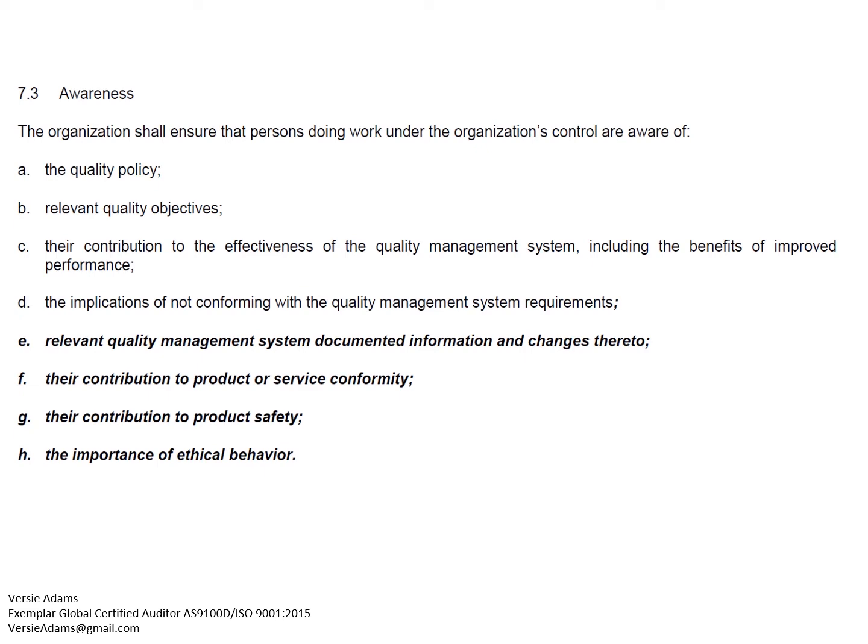So 7.3 awareness states that the organization shall ensure that persons doing work under the organization's control are aware of: A, the quality policy; B, relevant quality objectives; C, their contribution to the effectiveness of the quality management system, including the benefits of improved performance; D, the implications of not conforming with the quality management system requirements; E, relevant quality management system documented information and changes thereto; F, their contribution to product or service conformity; G, their contribution to product safety; and H, the importance of ethical behavior.